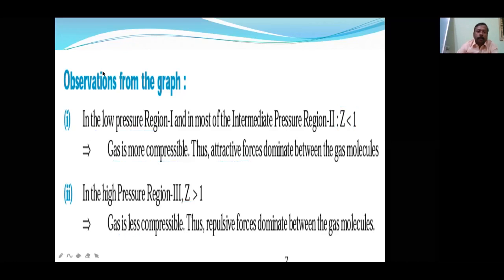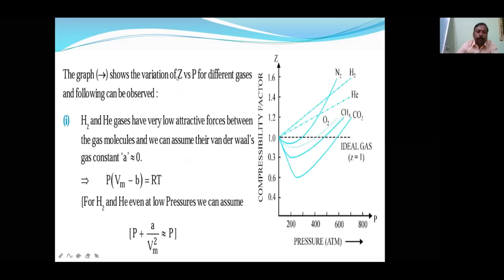Okay, next slide is about the graph that shows the variation of Z versus P for different gases. As of now, we have changed the pressure. Now we are going to change the gases. So here, what observations you have to make: helium and hydrogen. These are the two gases which are always on the positive side only.